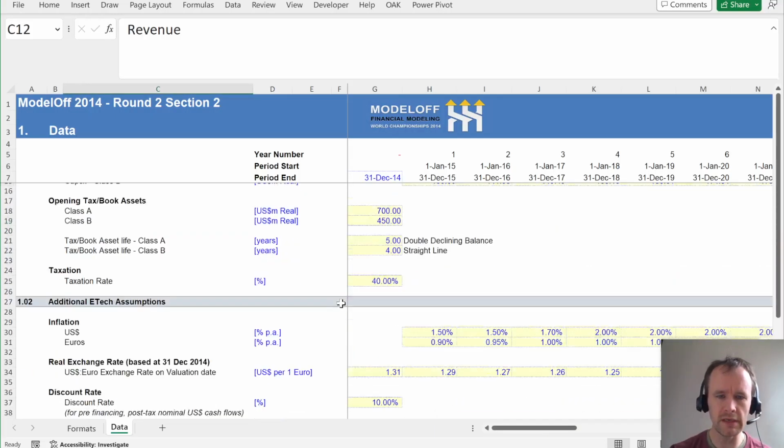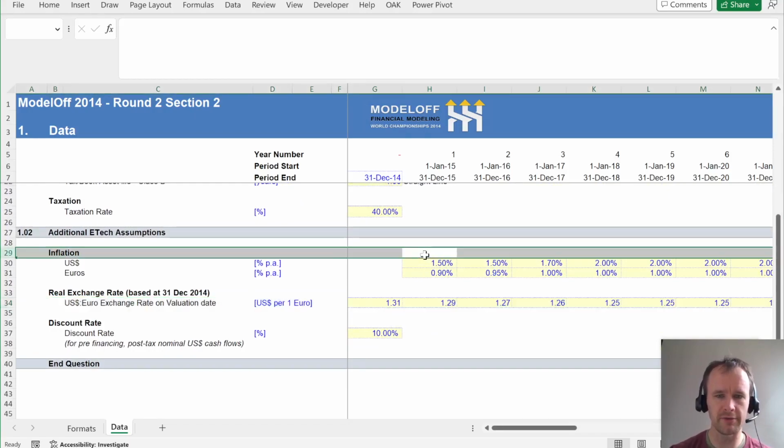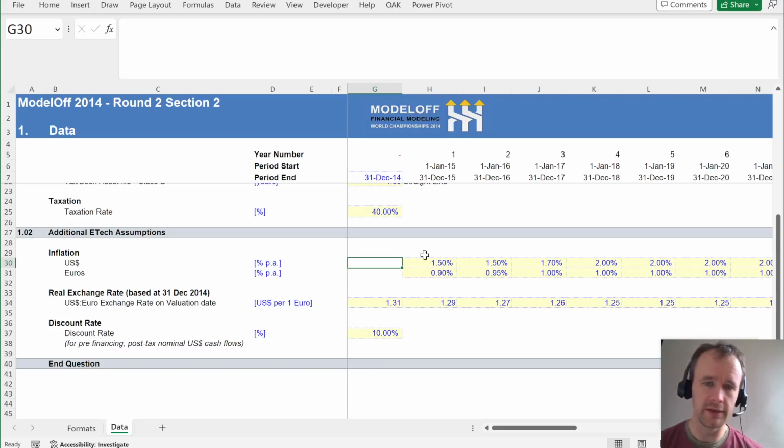So let's see the assumptions we have here. We have a real exchange rate forecast, and we have an inflation assumption for dollars and euros. So, a quick explanation if the topic is new to you: real versus nominal dollars. Basically, real means preserving the purchasing power as at a certain time, adjusted for inflation.